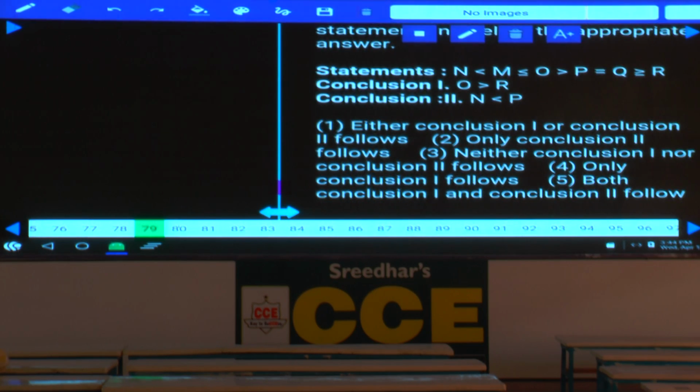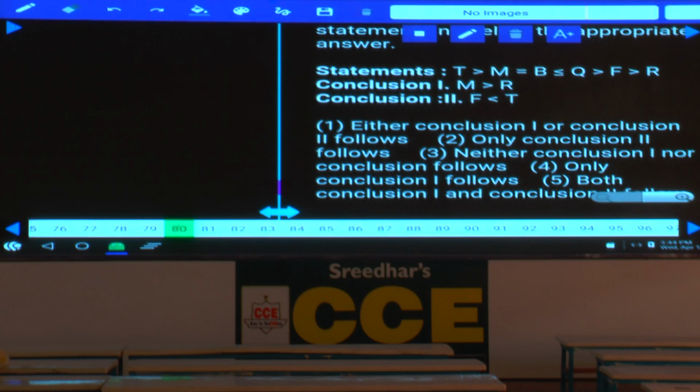Then coming to question number 79, the relation between O and R. Now if you observe here between O and R, only greater than is common. Hence O greater than R is definitely true. Then coming to N and P, between N and P there is 1 lesser than, 1 greater than, so the second conclusion does not follow. Hence what is your answer? Only 1 follows, only 1, choice 4.